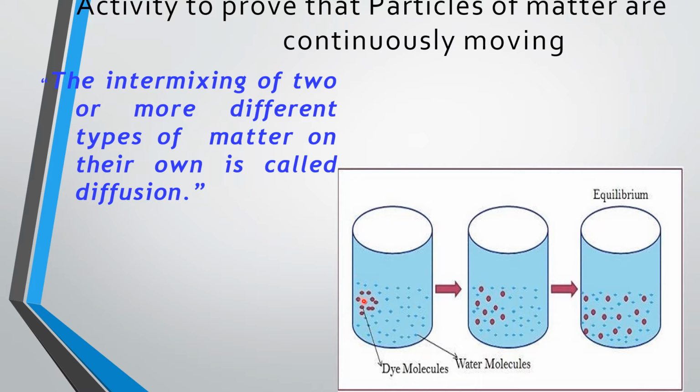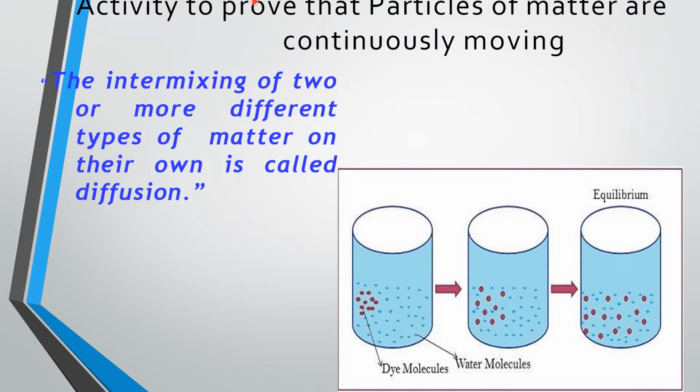And when you drop a drop of ink into the beaker of water, you can see that immediately the color of the water changes to the color of the ink. This is because the particles in the ink have started moving inside the water, and they are occupying the space between the water molecules throughout the water present in the container until it reaches equilibrium.